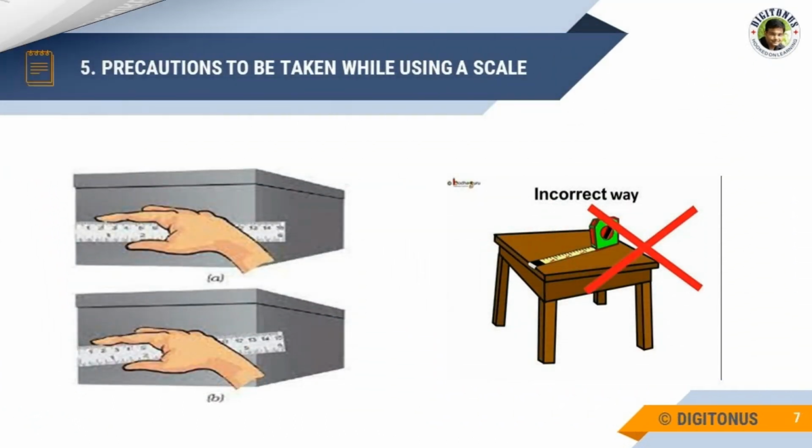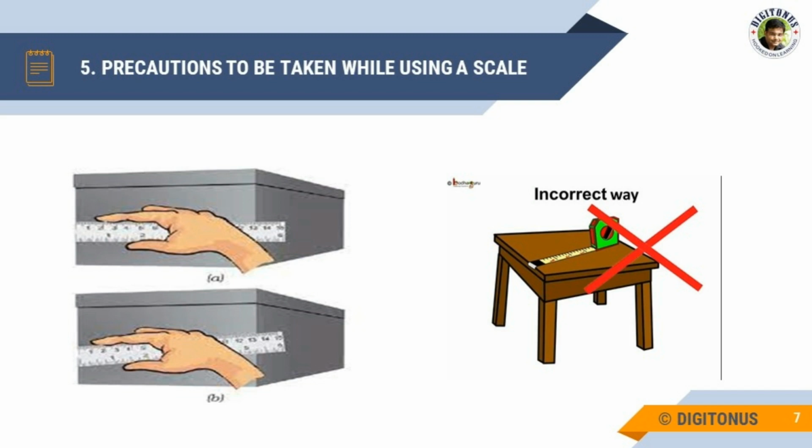Now let us understand the precautions to be taken while using a scale. See, dear students, in order to measure the length of an object, firstly, we have to place the scale along the object in such a way that the zero mark of the scale coincides with the left end of the object.